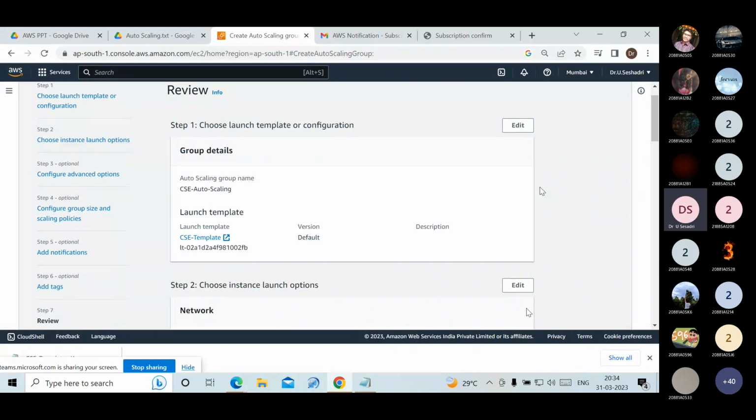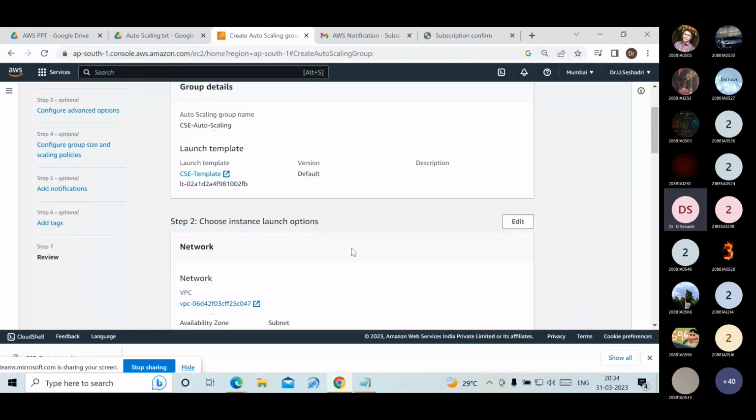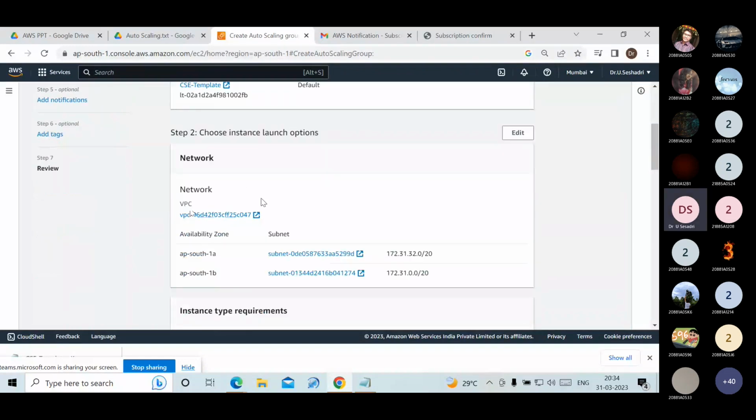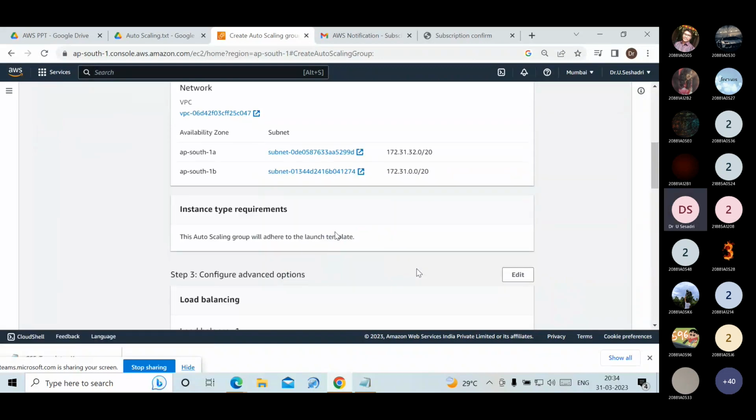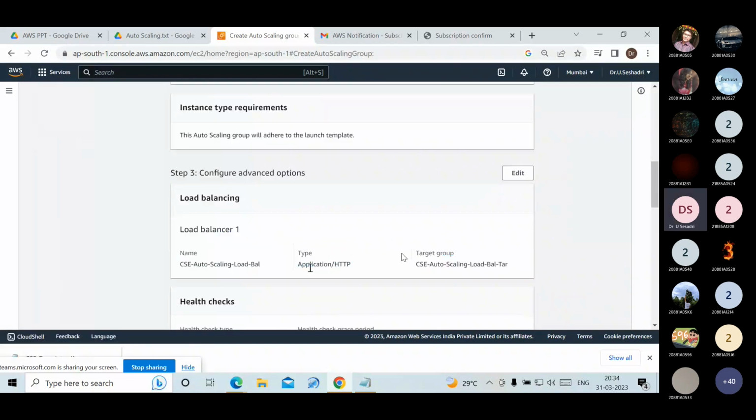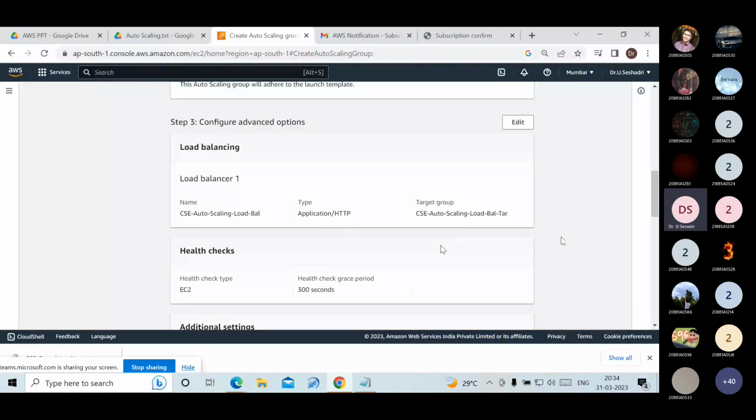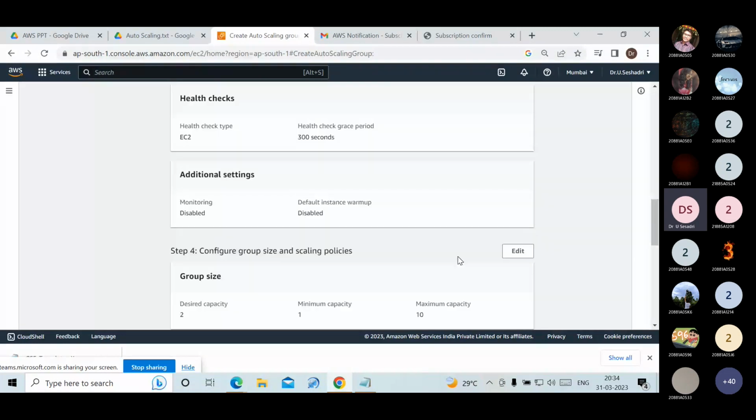From step 1 to step 6, the steps we followed are chosen one by one. Step 1, we had to choose launch template or configuration; I chose launch template. Step 2, choose instance launch options: VPC default I chose, availability zones 1A and 1B, and instance type requirements. In step 3, I am applying load balancing: application load balancer, with health check 300 seconds.